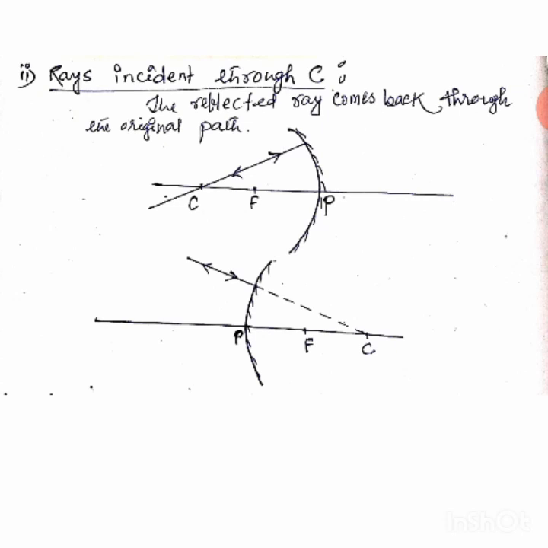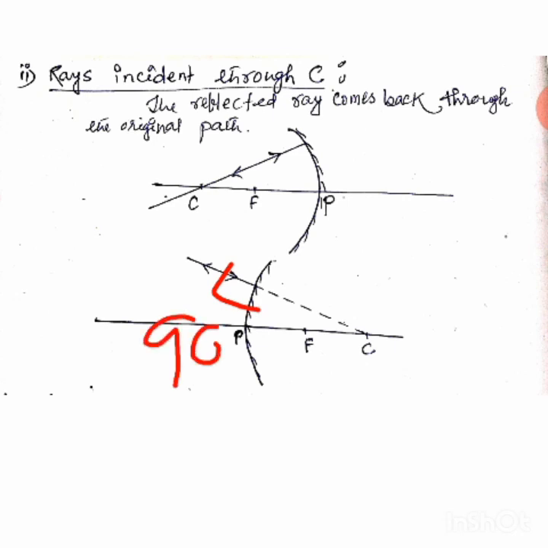But if we make, listen, if we make a ray which appears to pass through C, like I have made here, you see this ray, if I extend it in the back side of the mirror, it would pass through C. Clear? So we can say that this ray is also normal. This angle is also 90 degree.